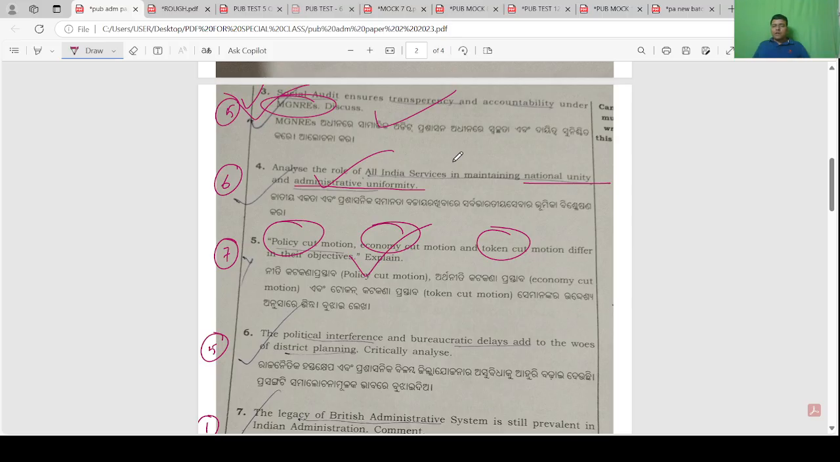In this way you explain policy cut in one paragraph, then economic cut, token cut, but start with parliamentary control of public expenditure and how these three cut motions are instruments before parliament to control public expenditure and make the executive financially accountable. As we are living in a responsible government, the executive is responsible to parliament in general and Lok Sabha in particular. So parliament makes the executive responsible through policy cut, economic cut and token cut.